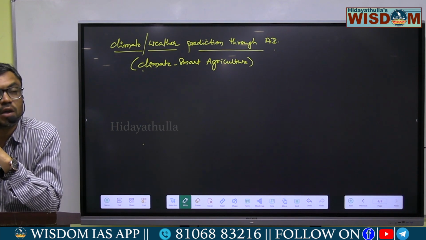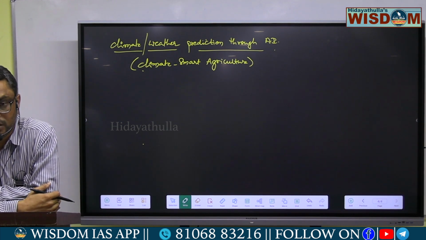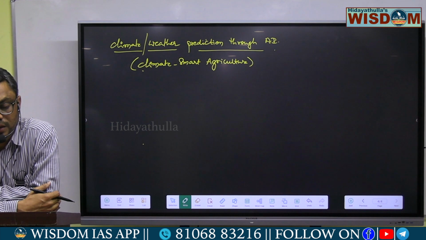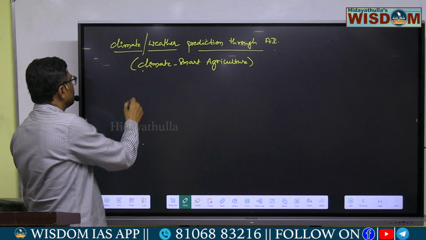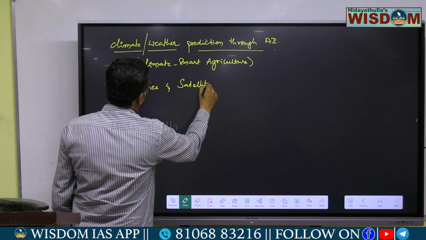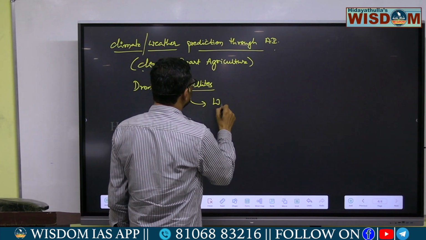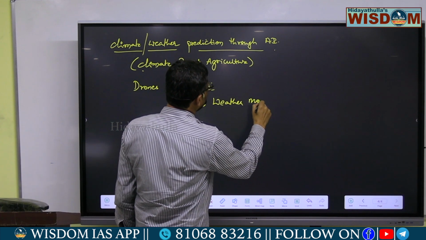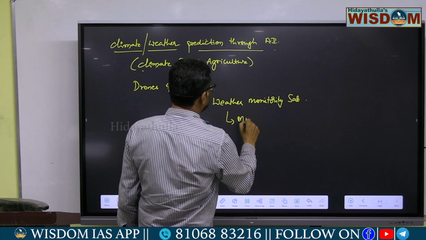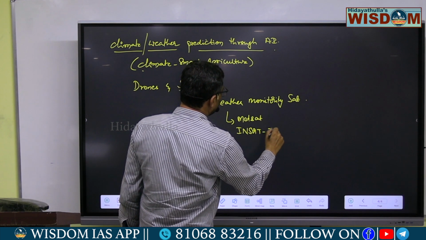And also various types of drone technology, remote sensors and satellites. Generally, we have launched various types of weather monitoring satellites like INSAT 3DR.